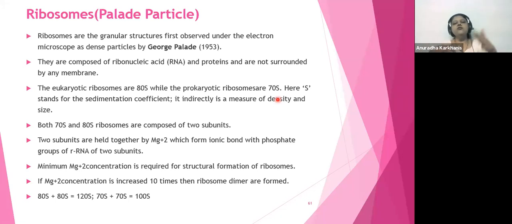If the Mg+2 concentration increases beyond that threshold, then they'll form dimers, and once they form dimers they are of no use. Okay, so 80S plus 80S अगर दो साथ में आते हैं ना तो it will make 160S, and we require 80S only. So if they become 160S, it's of no use. Similarly, if 70S and 70S come together, they will make 140S. So we want 70S for prokaryotes, and if it becomes 140S, it's of no use, like that way.